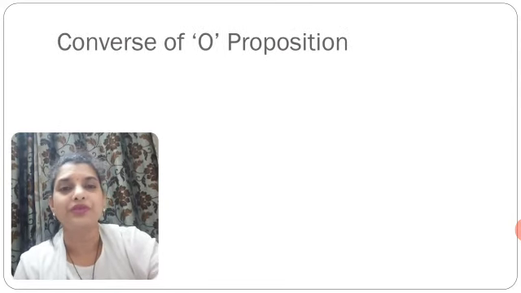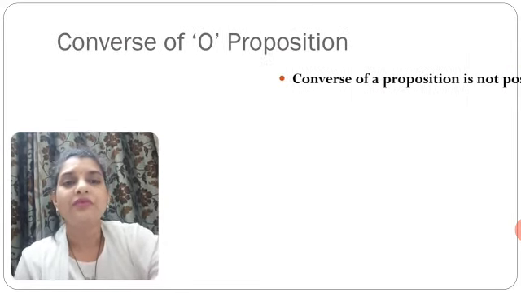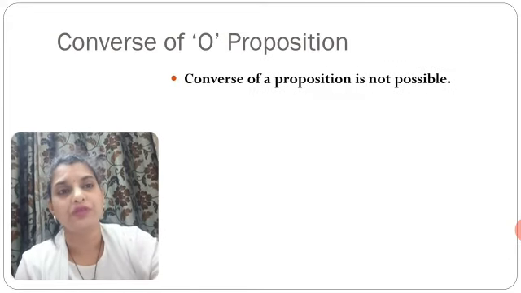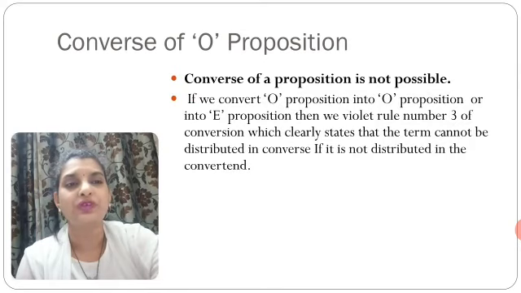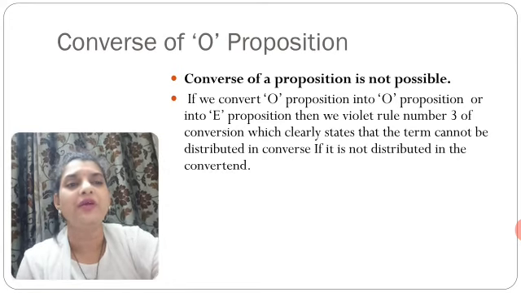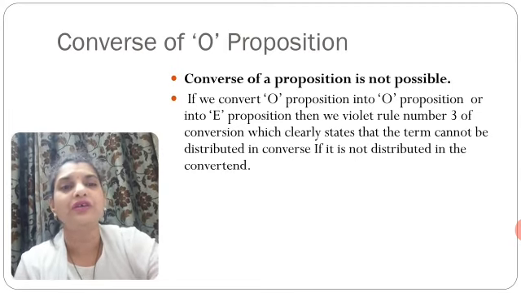Converse of O proposition. Conversion of this proposition is not possible. Why? If we convert O proposition into O proposition or into E proposition, then we violate rule number 3 of conversion, which clearly states that a term cannot be distributed in the converse if it is not distributed in the convertant.